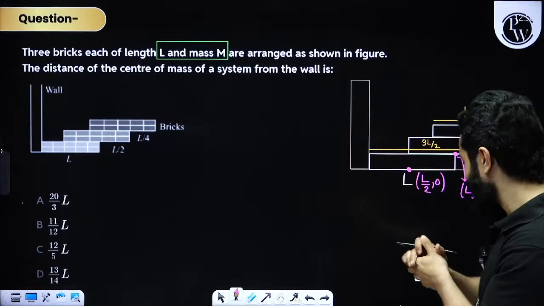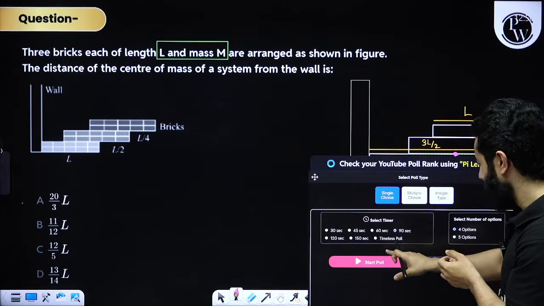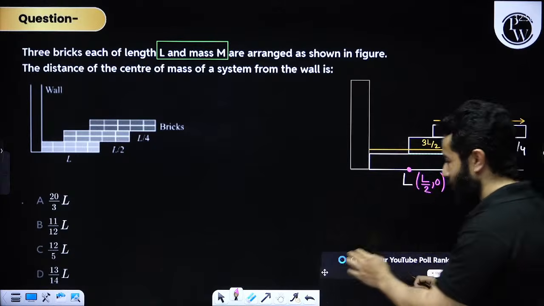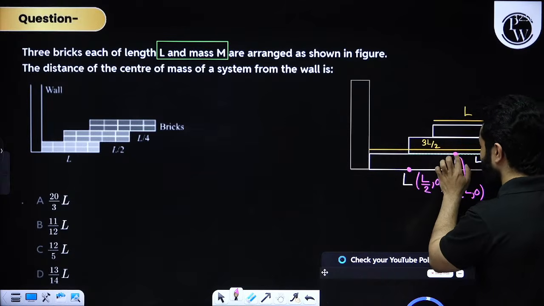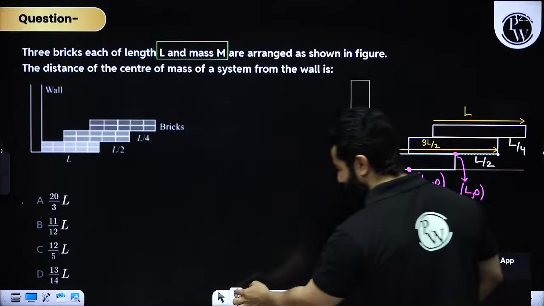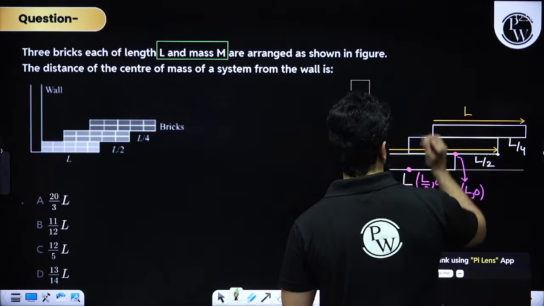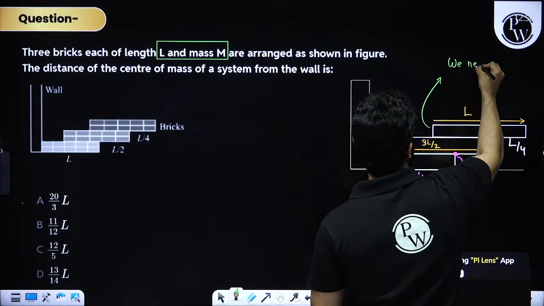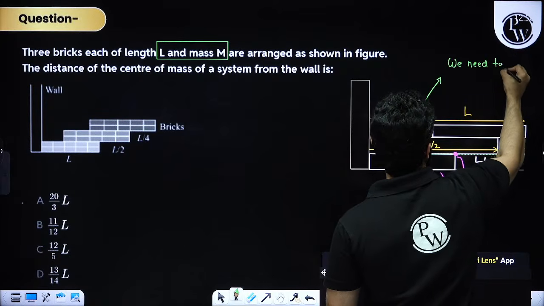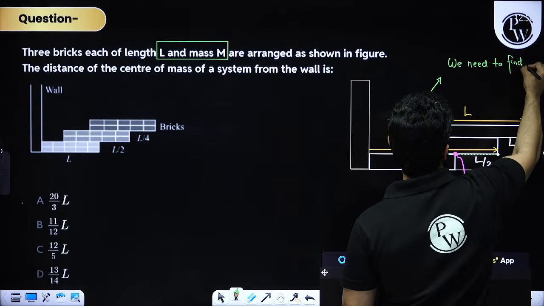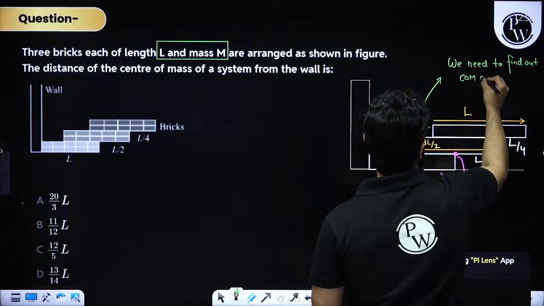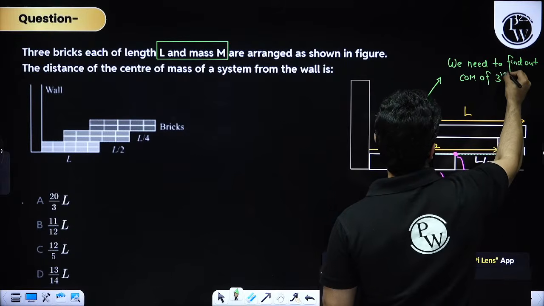We'll have to think a little in this question. We know two things. We know the center of mass of this rod, and we know the center of mass of this rod. We need to find out the center of mass of the third rod.